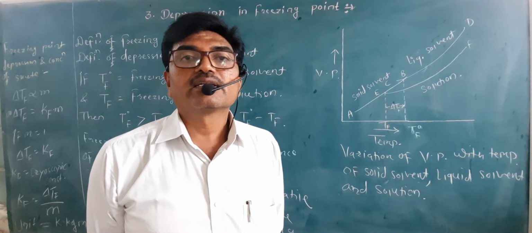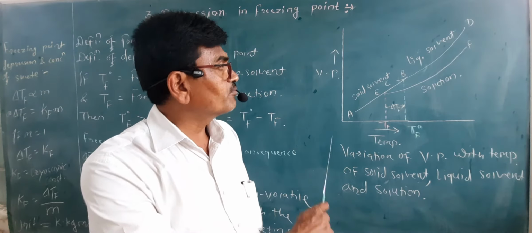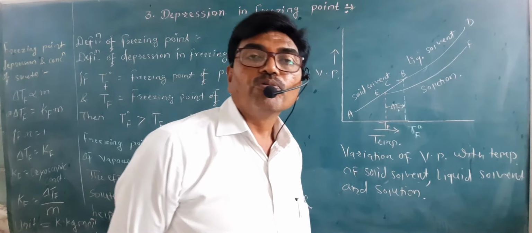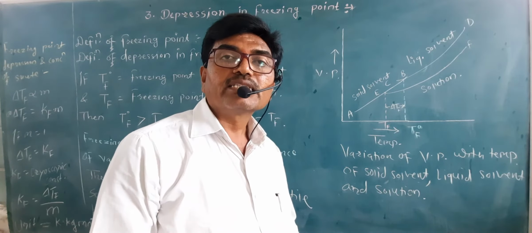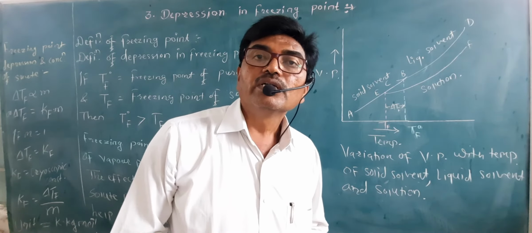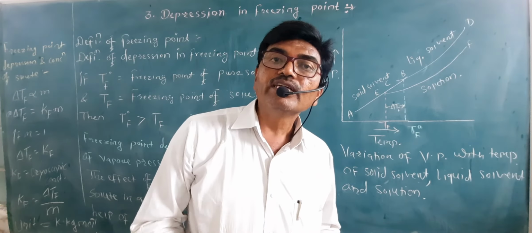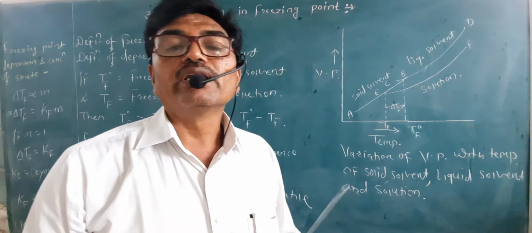Try to understand why the depression of freezing point occurs. In case of pure solvent, the force of attraction between the solvent molecules is enough to freeze that liquid into the solid phase.